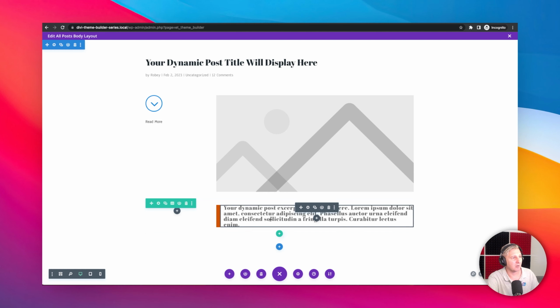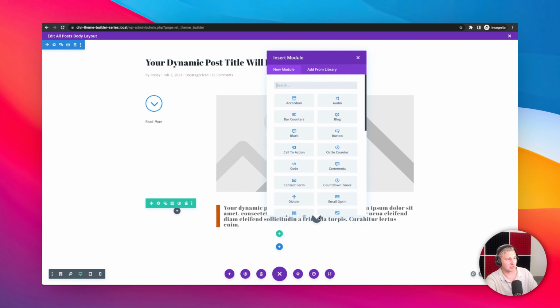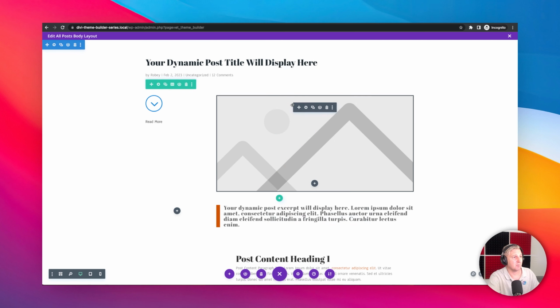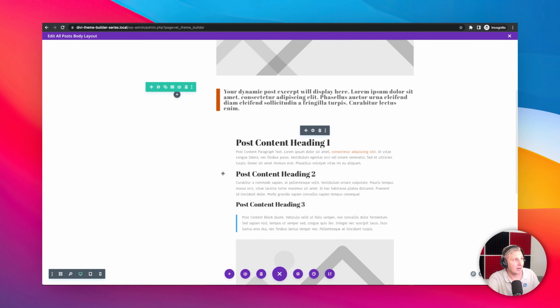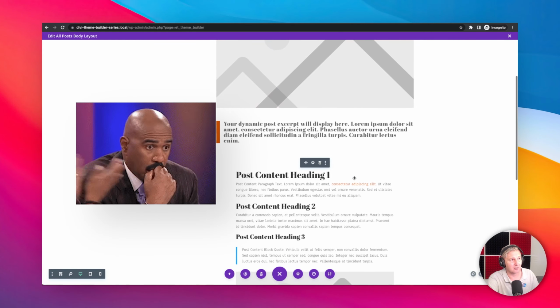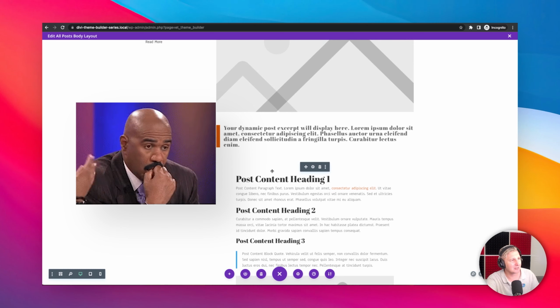Now, you can continue working in one row, or you can go ahead and do more rows. That's entirely up to you. I am for now going to be sticking in this one. So now I'm going to be adding our post content module. Now it's got a whole bunch of stuff in here that might be looking a little overwhelming, and you'd be like, what's all these headings in there?